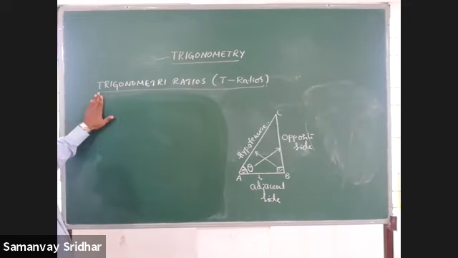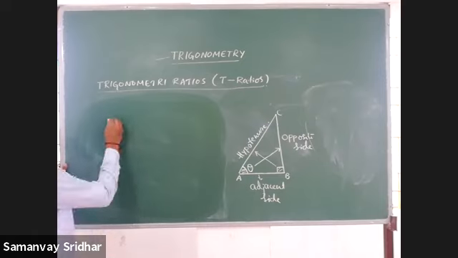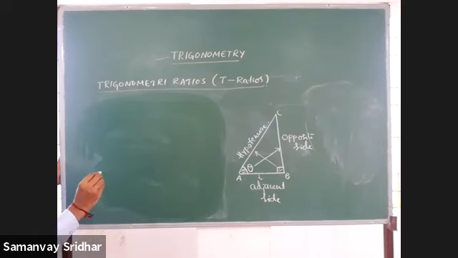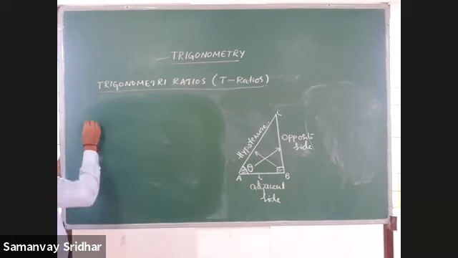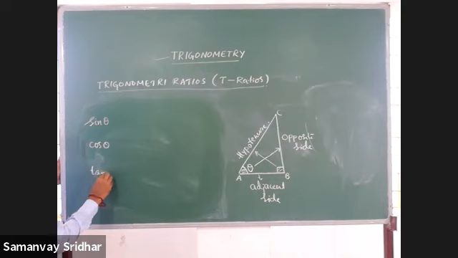There are 6 trigonometric ratios: sin theta, cos theta, tan theta, cosec theta, sec theta, and cot theta. First of all, we go for the 3 basic ratios, then we can go for the other 3. First one is sin theta, second is cos theta, third is tan theta. We can think of the other 3 also, I'll show them.